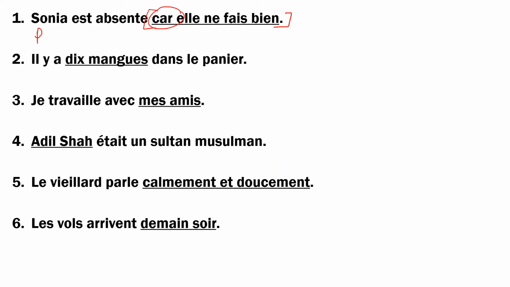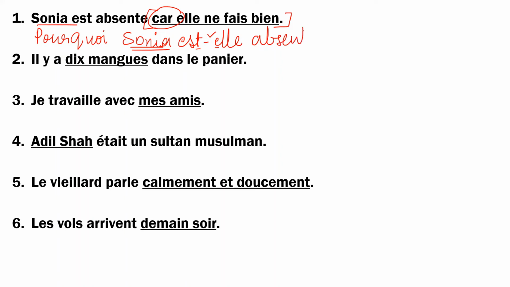Therefore, the question word you have to use is pourquoi. Now, Sonia is a noun, so you keep it where it is. Then you put the verb. Then you put the suitable pronoun to replace Sonia, which is elle. Put a dash. There is no clash, so that's fine. And then you take the rest of the sentence: absent, and a question mark, very important.